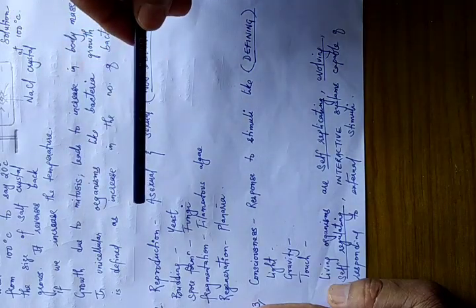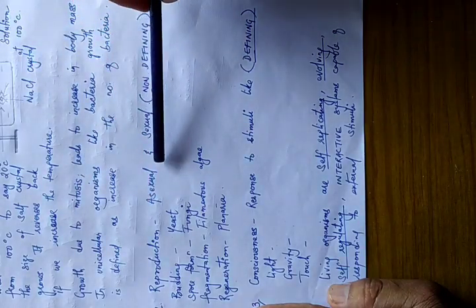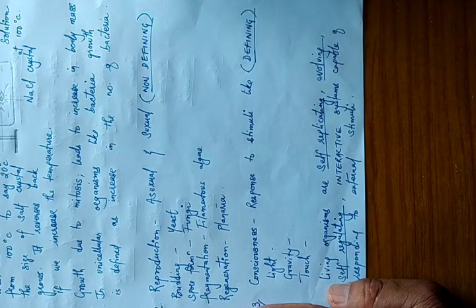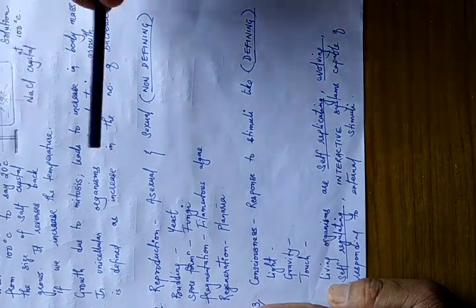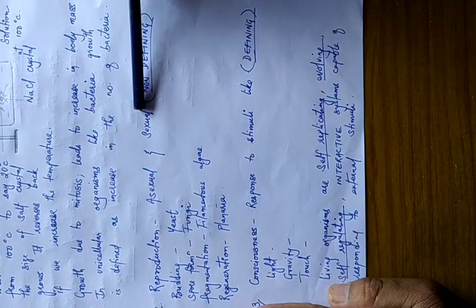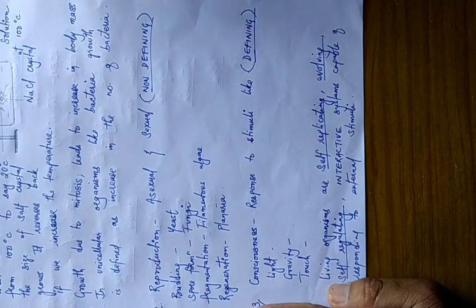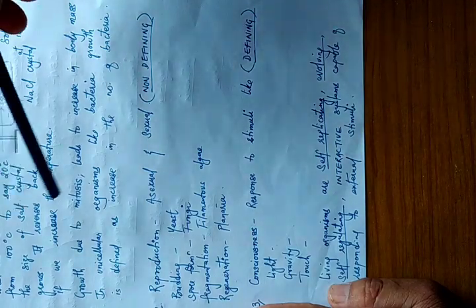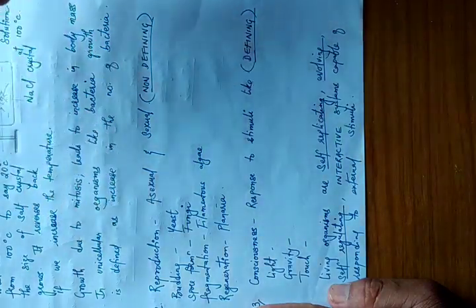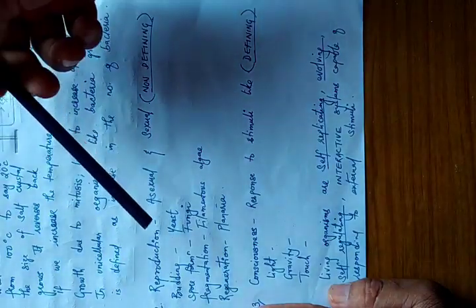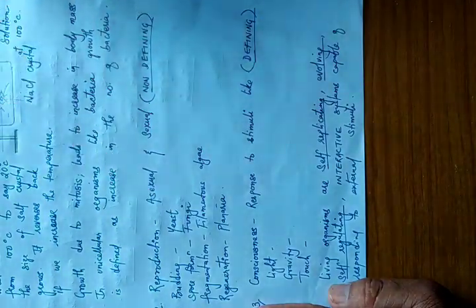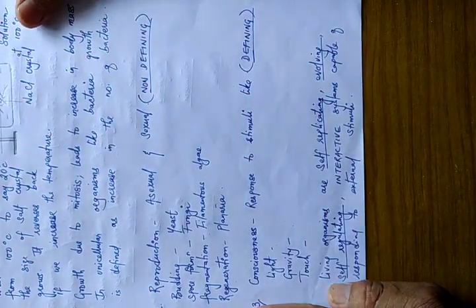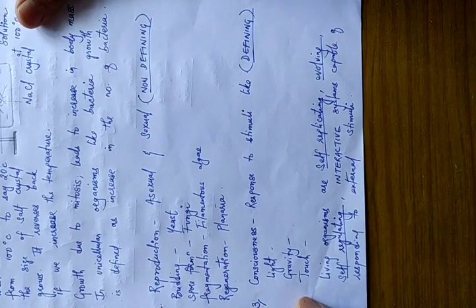Reproduction is of two types. We already know asexual reproduction, where there is no involvement of male and female gametes, and sexual reproduction, where male and female gametes are involved, or male and female individuals are involved. In asexual reproduction, there are many different types: budding, spore formation, fragmentation, regeneration.